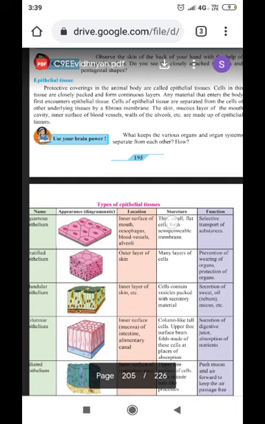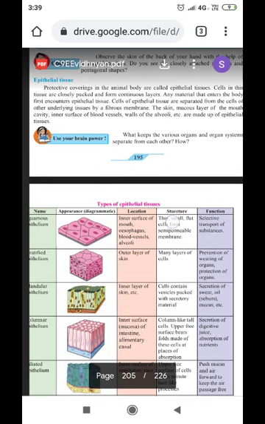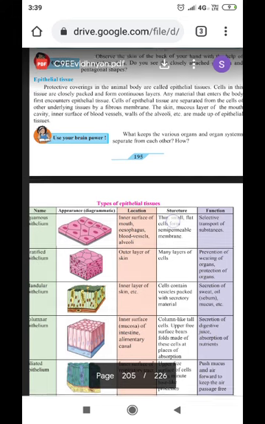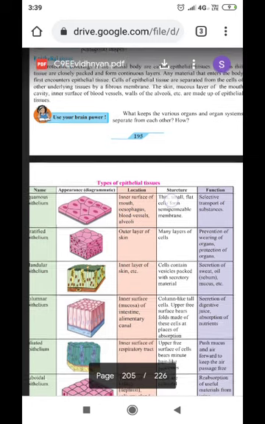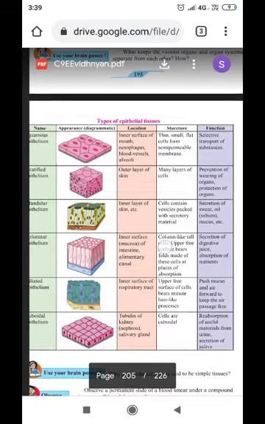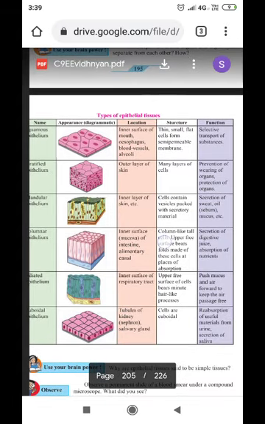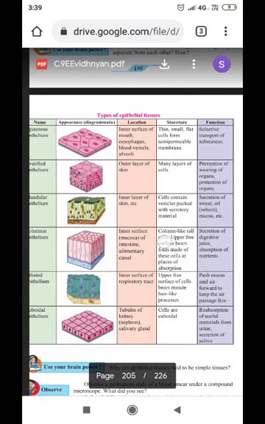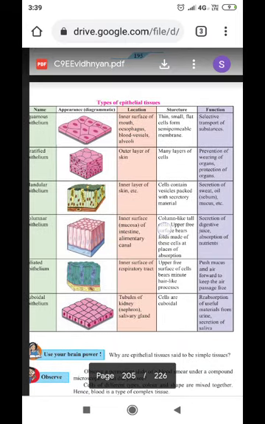What keeps various organs and organ systems separate from each other? How? Different tissues are there and different functions are there. They keep separate organs from each other depending upon the functions. Now, first of all, we'll discuss the types of epithelial tissues. Depending upon the structure, the functions are different and their location is also different.